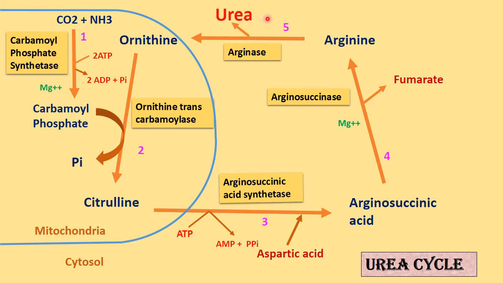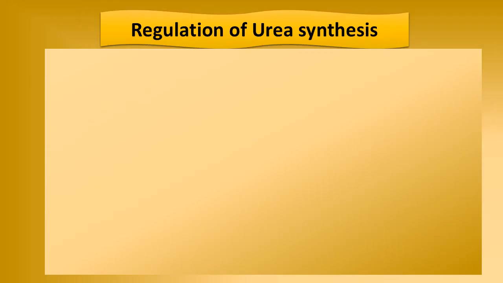Urea formula is NH2CONH2. One NH2 comes from ammonia and one NH2 comes from aspartic acid. Then CO comes from this CO2. In this way urea is synthesized in liver, partially in mitochondria and partially in cytosol.